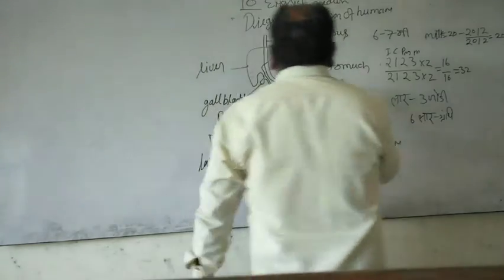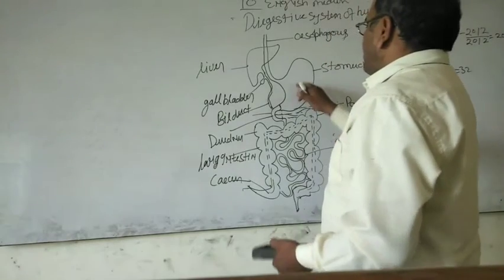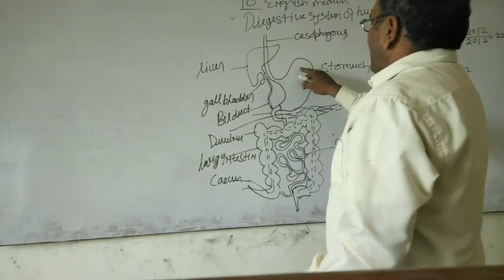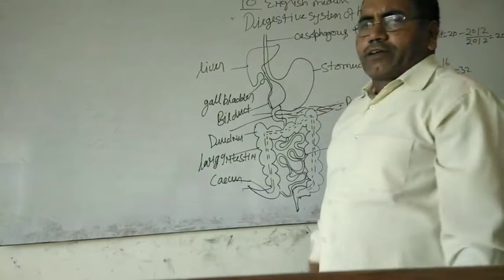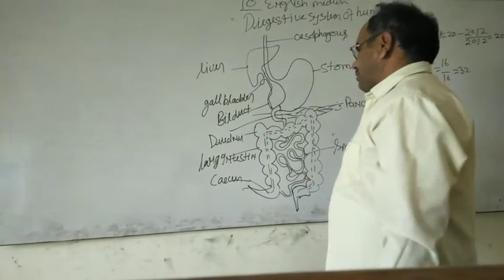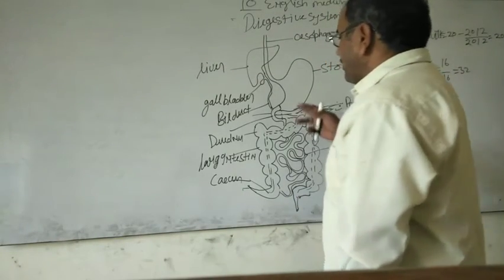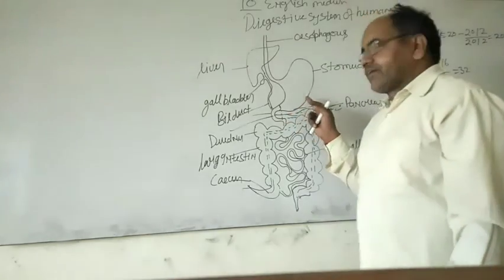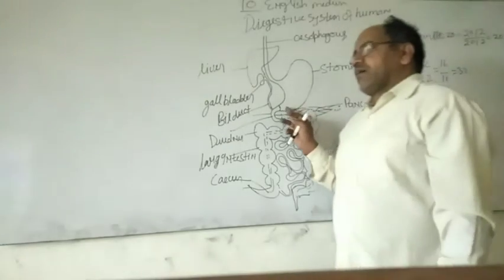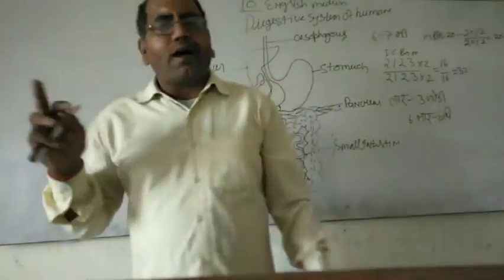The stomach has three parts: cardiac stomach, pyloric stomach, and fundic stomach. The end part of the stomach is joined to the small intestine.